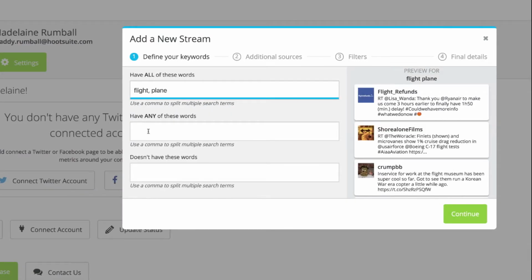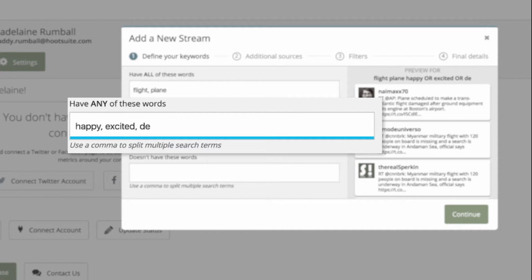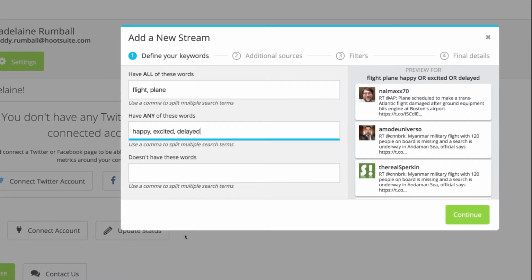Think critically about common, relevant keywords often mentioned with the terms in your first line and enter them in the second line. This will return results that include all the words from the first line and words or phrases from the second. Keep the number of terms in the second line under 10. Otherwise, the search will become too narrow. A common mistake is repeating words in both the first and second lines, resulting in duplicate search terms. So make sure the terms in each line are distinct.